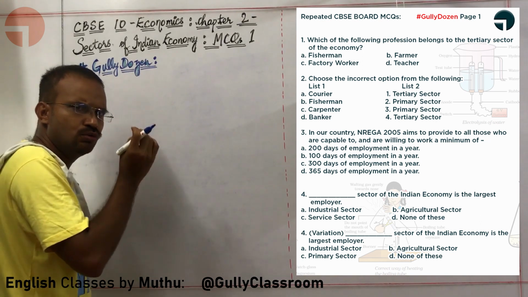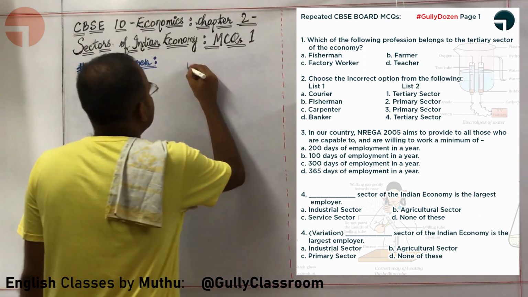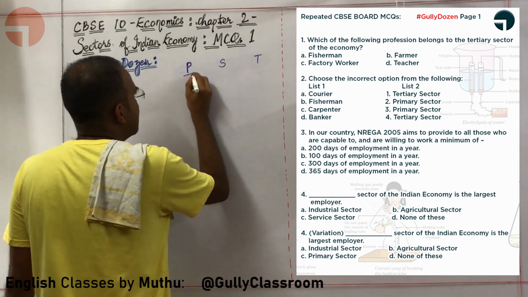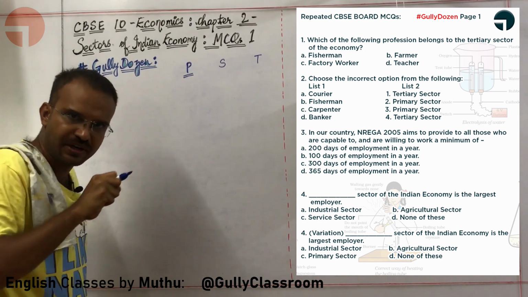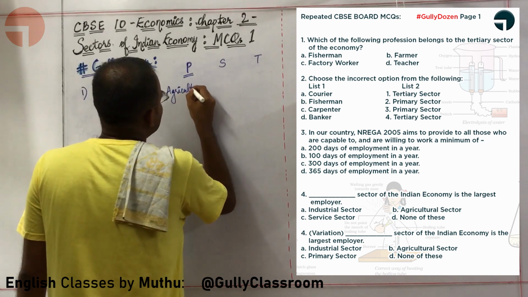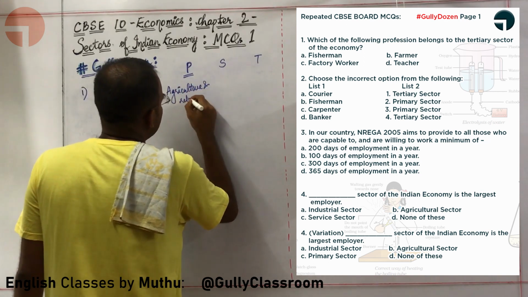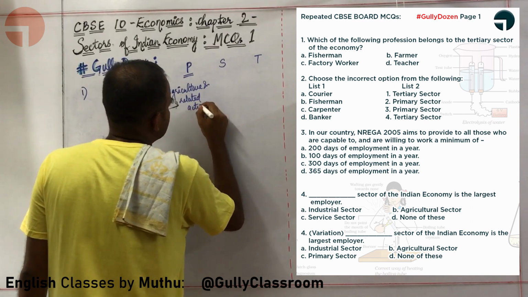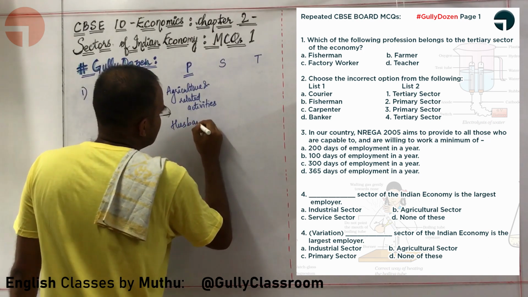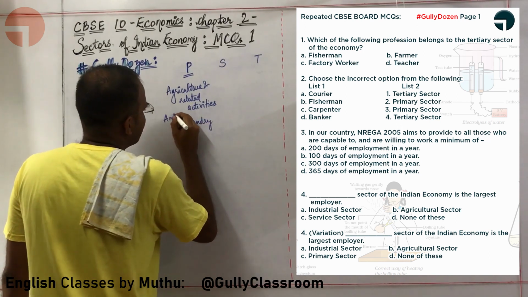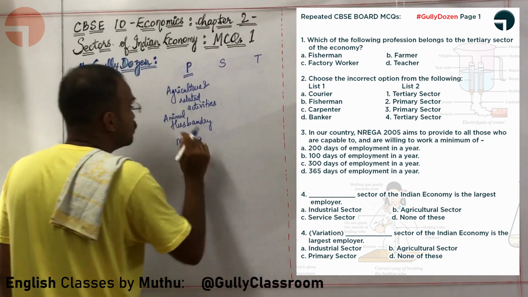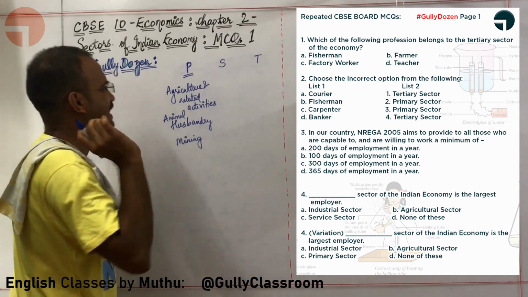Before going through this tertiary sector question, let us do a very fast recollection of primary sector, secondary sector and tertiary sector. When you are using resources from nature, it is called primary sector. Usually, agriculture and related activities come under primary sector. What are the other activities of primary sector? Animal husbandry comes under primary sector. What else, sir? Mining comes under primary sector. All these are using resources that are available in nature.